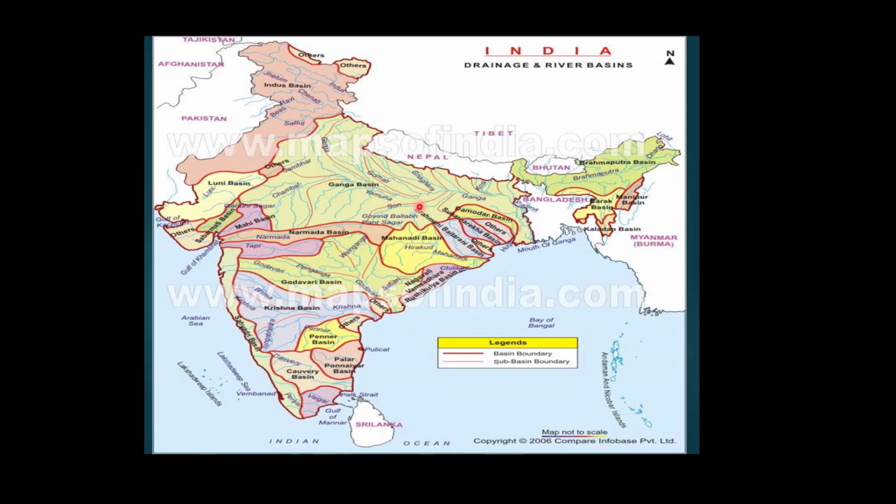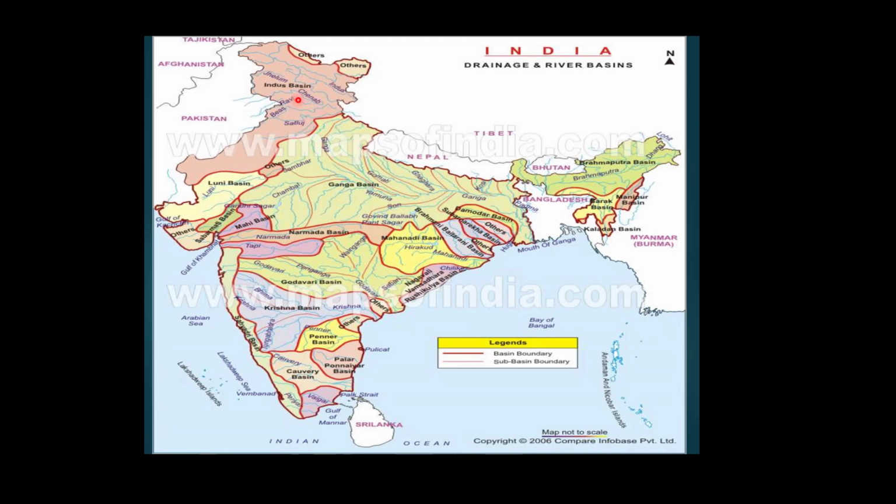Most of the Himalayan rivers are perennial. It means they are flowing throughout the year. Here you can see this is the Indus river system, Ganga river system, and the Brahmaputra river system. These three river systems, or these three northern drainage basins of India, have their origin from the Himalayan mountain system.